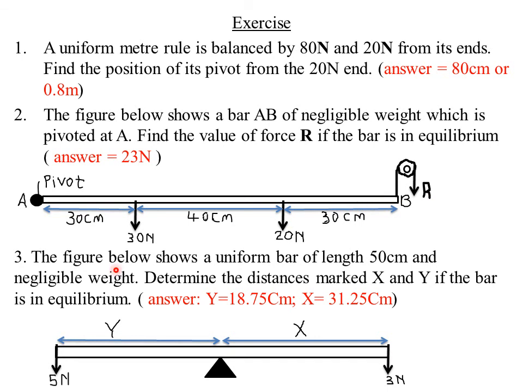Then question 3 reads, the figure below shows a uniform bar of length 50 centimeters and negligible weight. So you are required to determine the distances marked X and Y if the bar is in equilibrium. So the expected answer is that Y will be equal to 18.75 centimeters, then X will be equal to 13.25 centimeters. So this is our diagram here. So try working it out and see whether you get the same. In case you have problems in solving it, just drop a comment on my channel, then I'm there to respond.